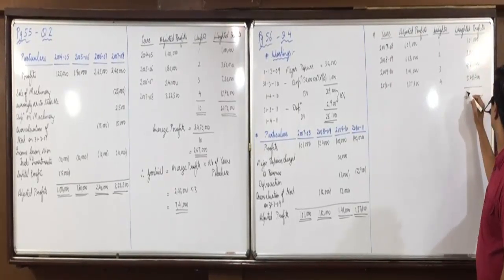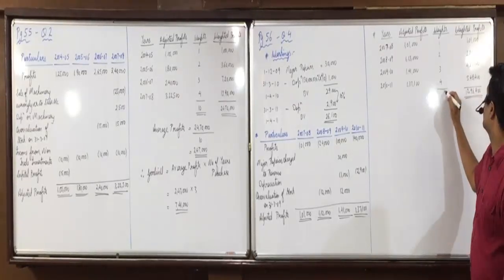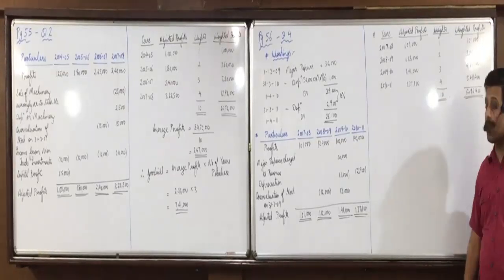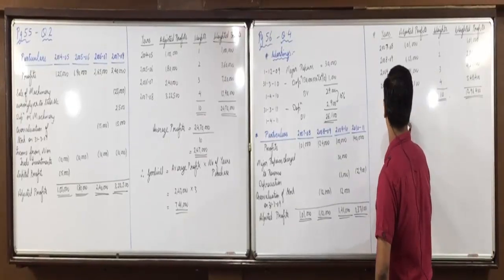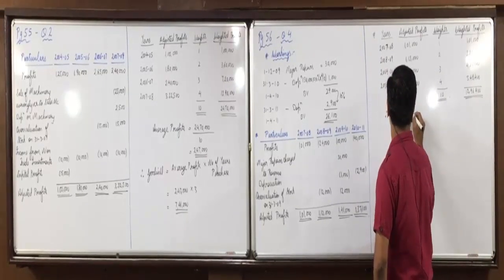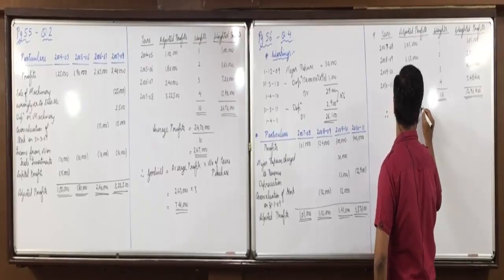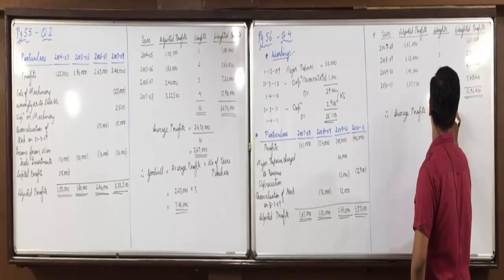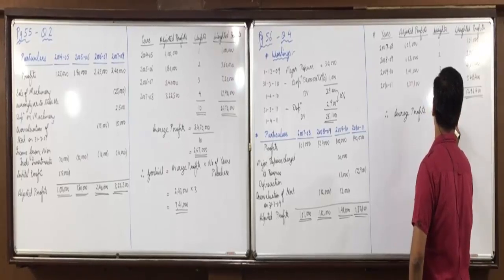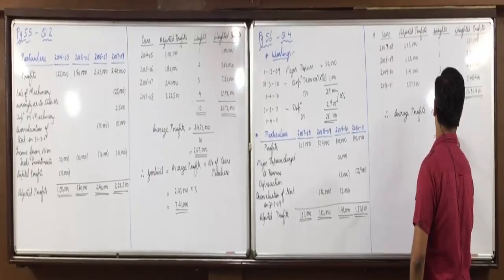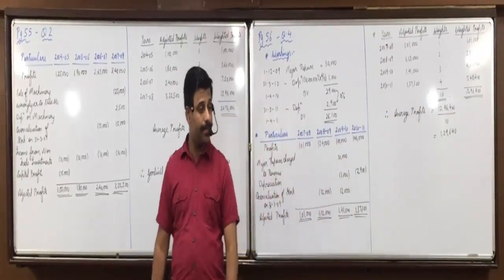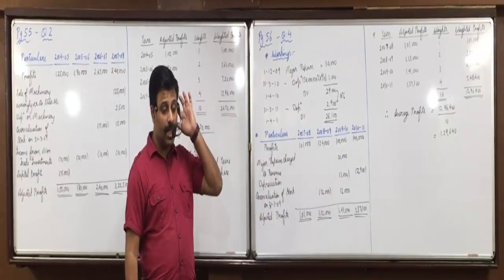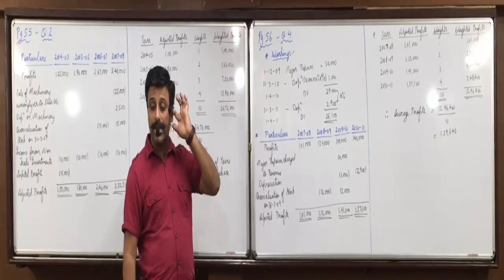The total of weighted profits is 12,96,400, and total of weights is 10. Now average profits is equal to 12,96,400 divided by 10, which is 1,29,640.